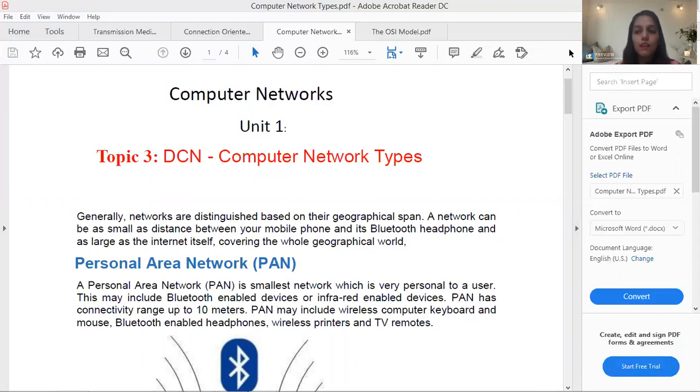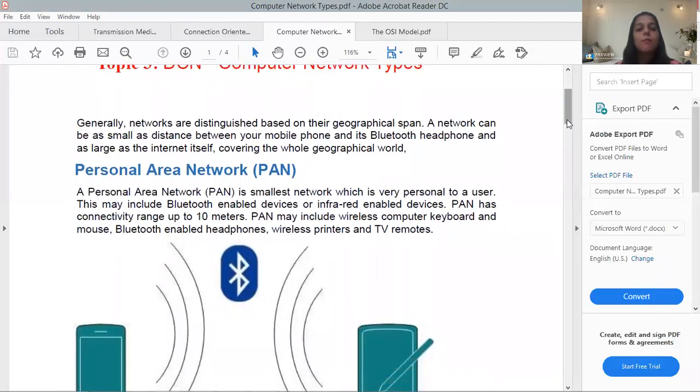So personal area network is PAN. PAN is the smallest network, which is very personal to a user. This may include Bluetooth enabled devices, infrared enabled devices. PAN has a connectivity range up to 10 meters.